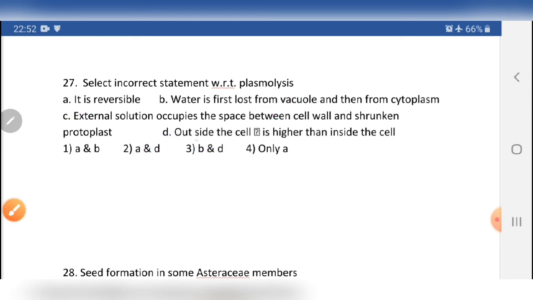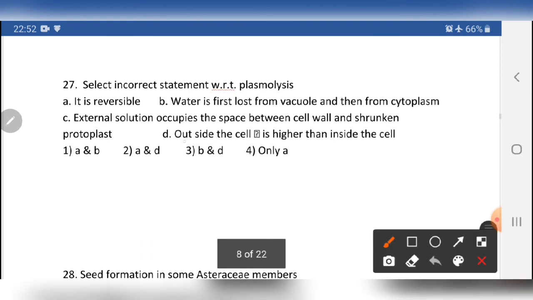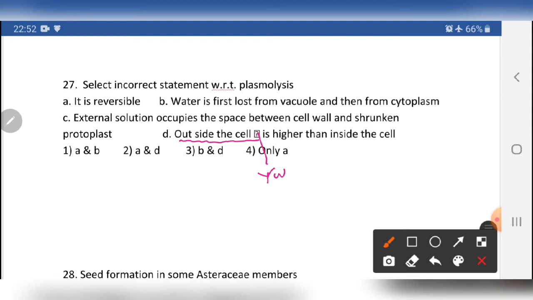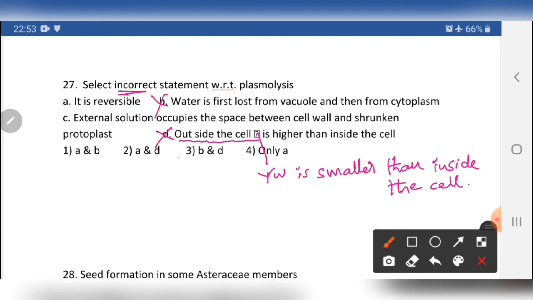Let me write it again. Outside the cell, water potential is smaller than inside the cell. This is a correct statement. So what about the incorrect ones? The incorrect ones are B and D. Our answer will be the third option. Yes. We will go for the next question, students.